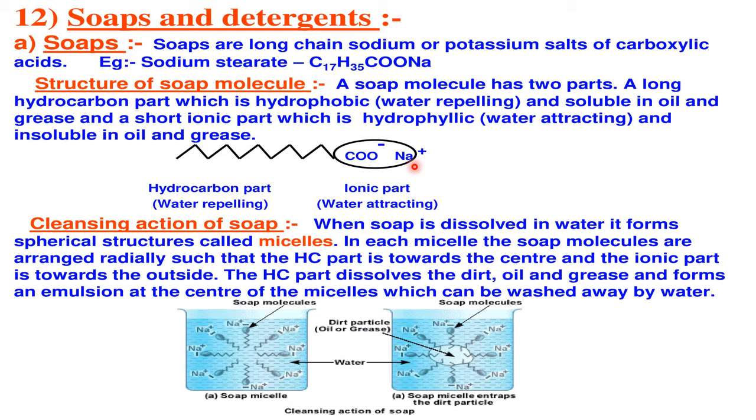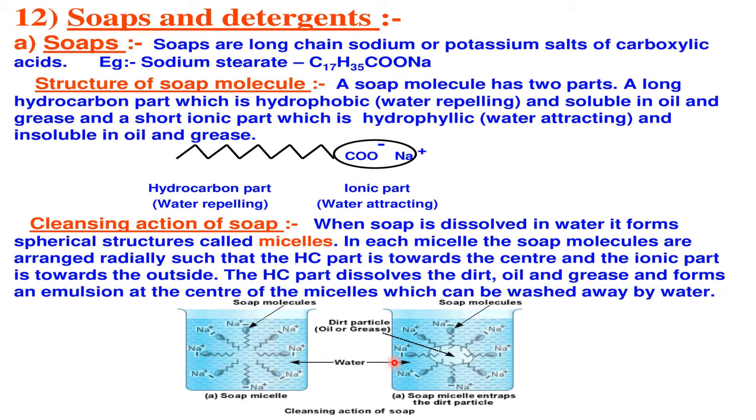Phobia is a kind of fear. So that's why we use these terms in the chemistry. So hydrocarbon end is called as what? Hydrophobic, and the ionic part is called as hydrophilic. And this is the soap structure. When you mix this one in water, they arrange in this way circularly. This is called soap micelle. So circular way of arranging.